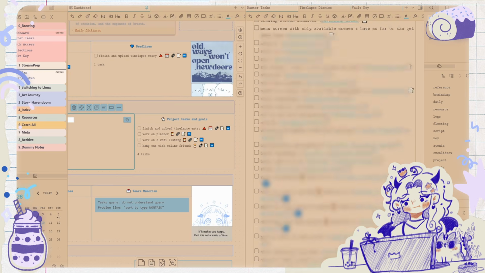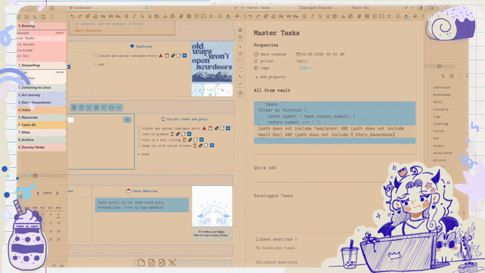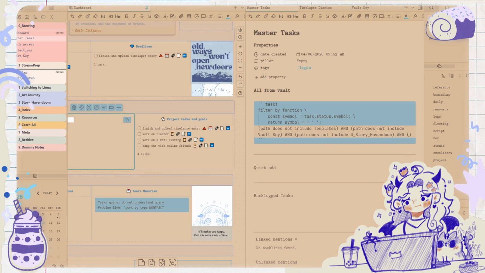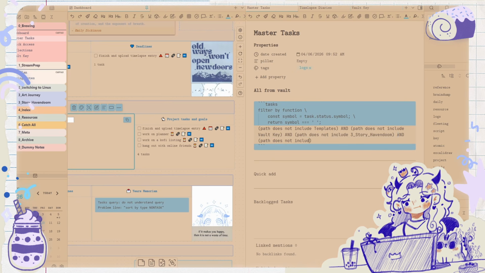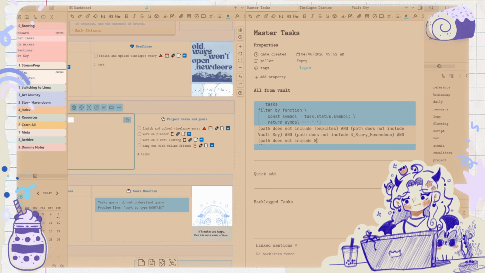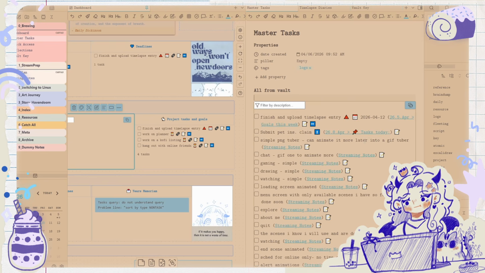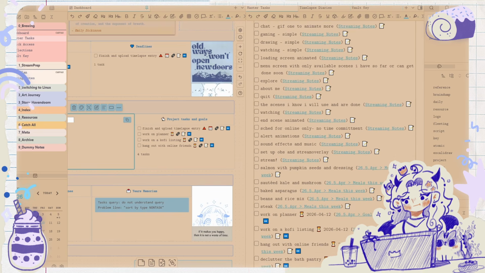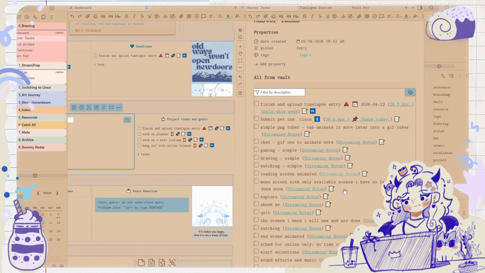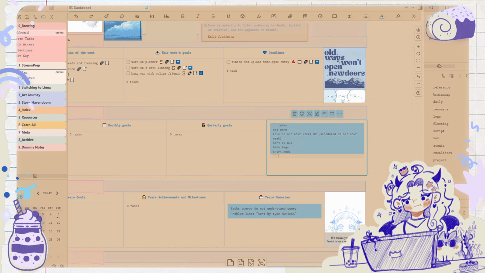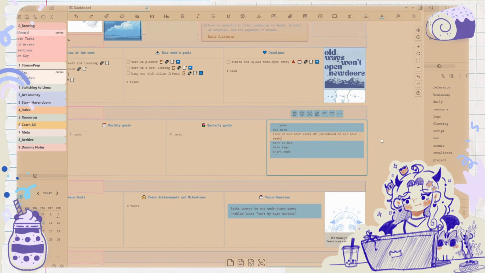Oh, I don't want it to show anything from my archived stuff. Path does not include number 8 archive. Don't show me anything from there, please. Thank you. Okay, so I'm seeing just my projects, my weeklies, and my dailies. Great. Next, I think what I'm gonna do is have a project header.